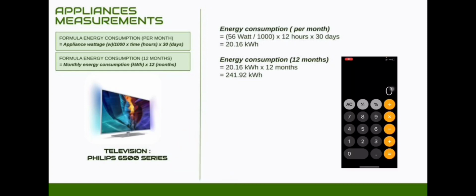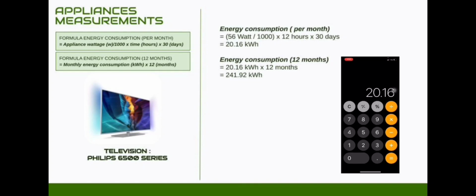Now let's measure the energy consumption per month of the television. So 56 watt divided by 1000, and then we multiply by 12 and also multiply by 30, and we get 20.16 kilowatt hours. Then if you want to know the energy consumption for 12 months, we take 20.16 kilowatt hours multiplied by 12 months, and we get 241.92 kilowatt hours.